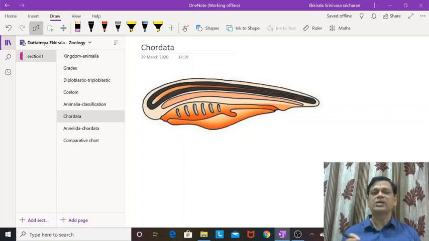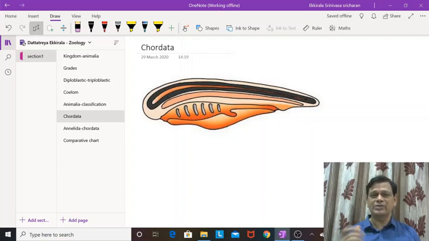Echinoderms, what is the meaning? Spiny skinned animals, all are marine. And lastly, in non-chordates, there is one more group called Hemichordata. So what is Hemichordata? Half chordates. They have a body divided into proboscis, collar, and trunk, and a worm-like body looking like annelids actually, and they have a proboscis gland helping in excretion, and an open circulatory system. Balanoglossus is a typical example. They also have pharyngeal slits. They are half chordates, between non-chordates and chordates.